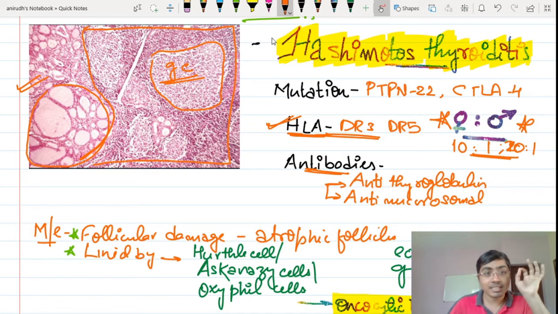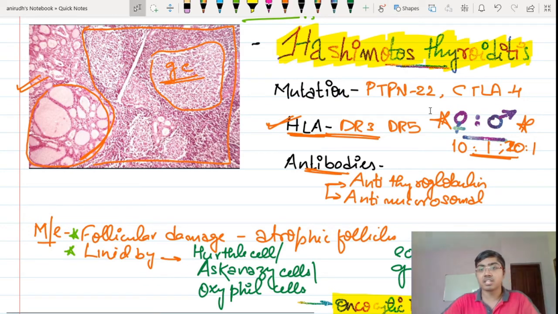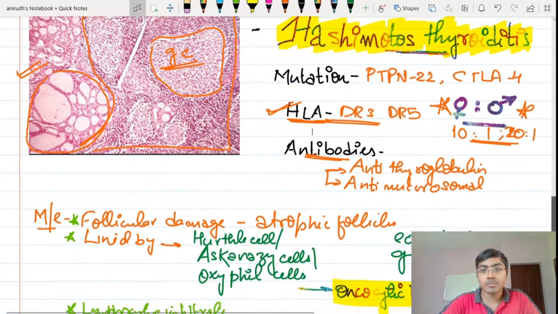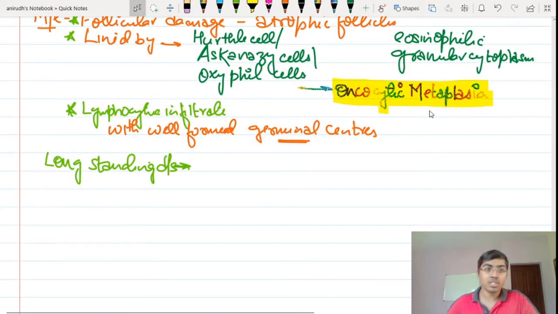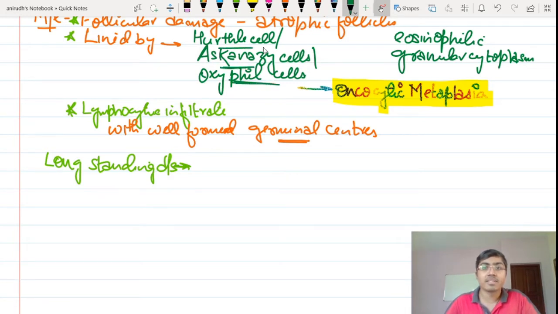Remember, the Hürthle cells are actually a part of metaplasia, and you will call this oncocytic metaplasia. It is a cellular adaptation where there is change from one adult cell type to the other adult cell type, right? Okay, so follicular damage, presence of atrophic follicles that we have seen. Now the Hürthle cell, Eskenazi cell, and oxyphil cells, three names for the same cell. It is characterized by the presence of eosinophilic and granular cytoplasm, and it is a marker of oncocytic metaplasia. This is the process by which the Hürthle cells are coming into picture.